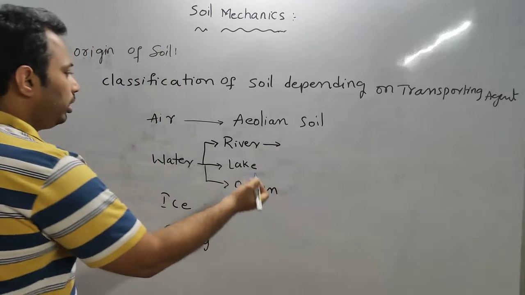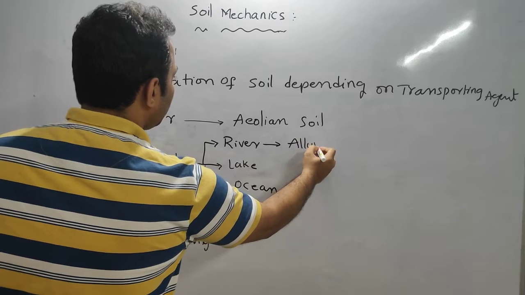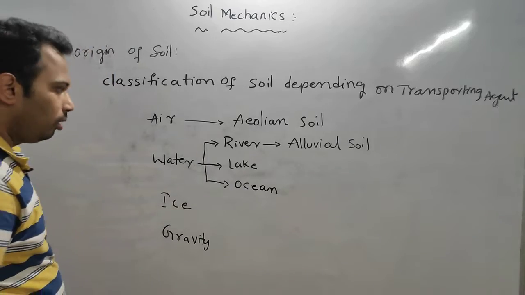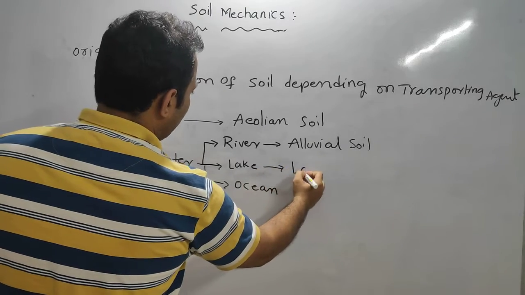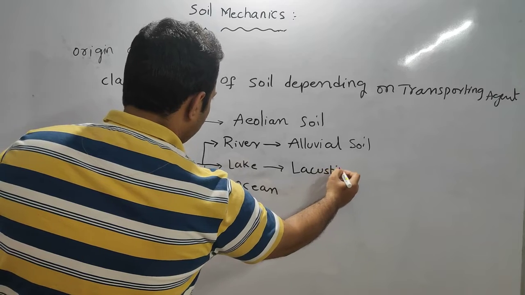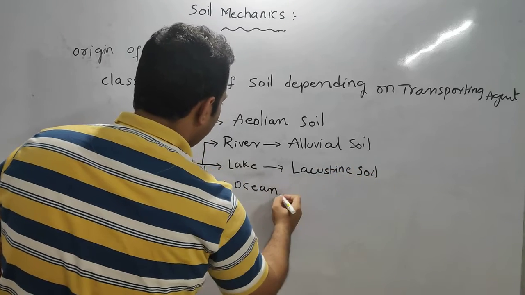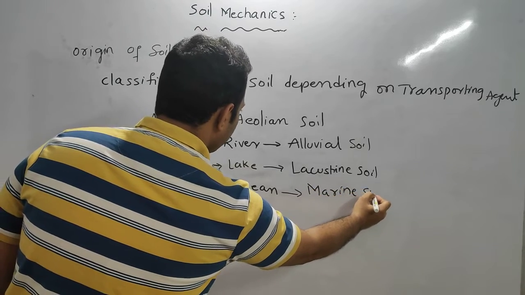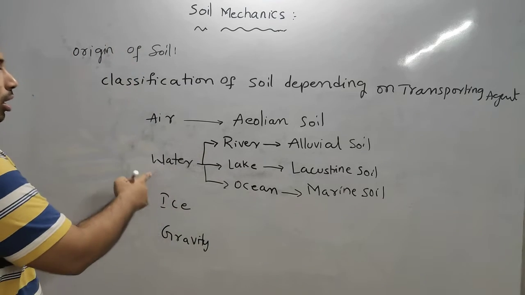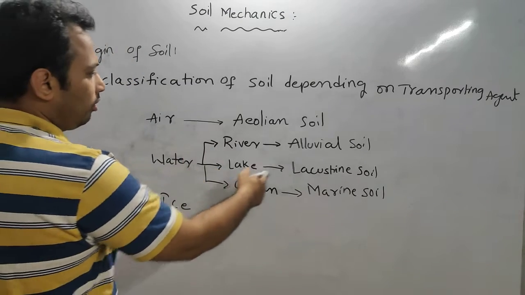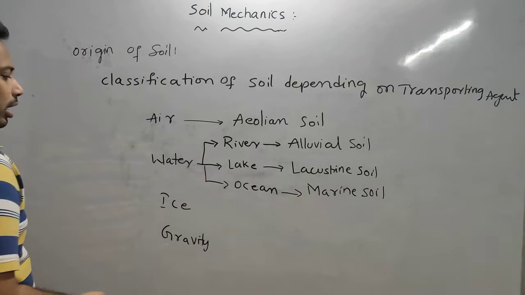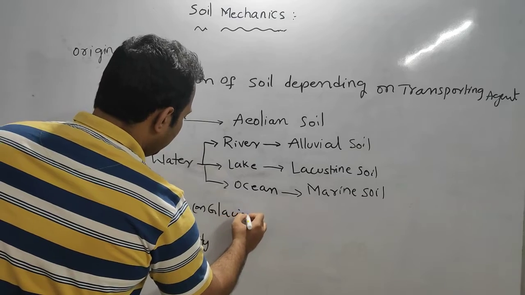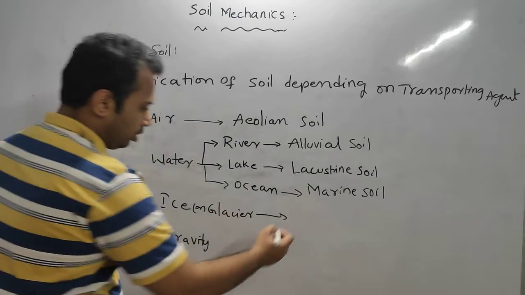If it is a river, then we call it alluvial soil. If it is a lake, then we call it lacustrine soil. If it is ocean, then it is called marine soil. So depending on water, different forms of water have different kinds of soils. If it is ice or glacier, we call it a glacier deposit or glacier soils.